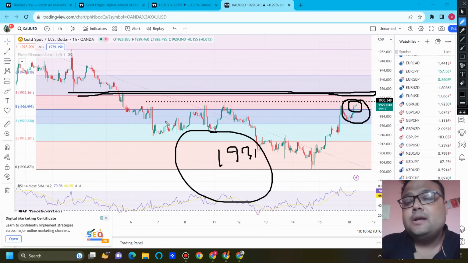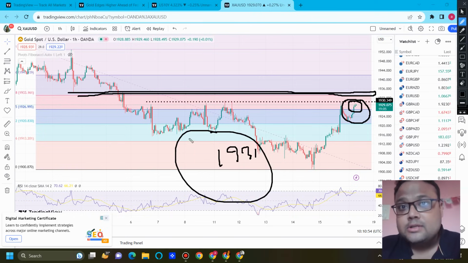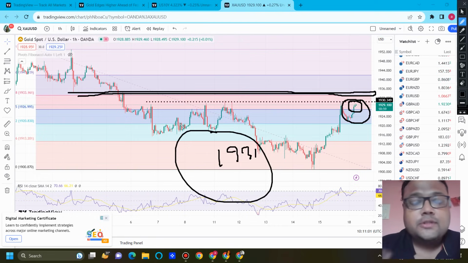So please follow proper risk management, because the market is full of surprises and we cannot deny it. This is the main reason 100% guarantee is not possible in the market. And those guys who claim 100% accuracy on Telegram, you need to stay away from them, because those are fakes.